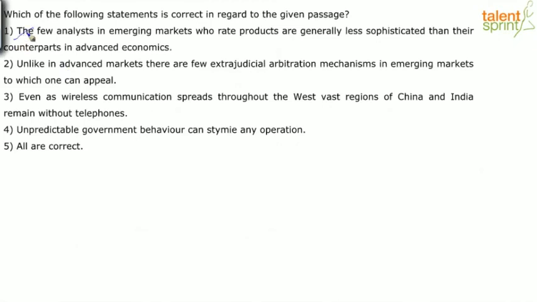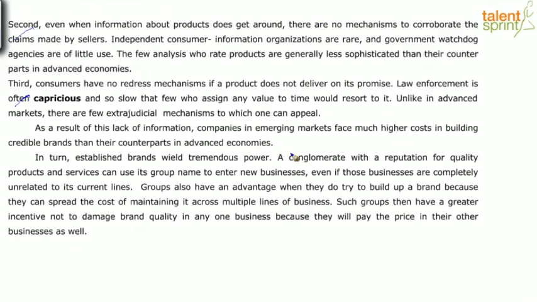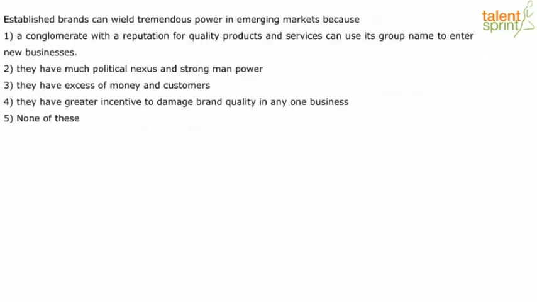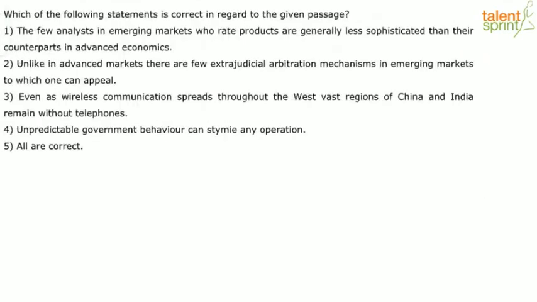Unlike advanced, few, let's see where this appears. We know 3 is there. 2 and 4. It's right here. Unlike in advanced markets, there are few extrajudicial mechanisms to which one can appeal. So having looked at the passage, we understand that for this particular question, everything is correct. So let's move on to our next question.